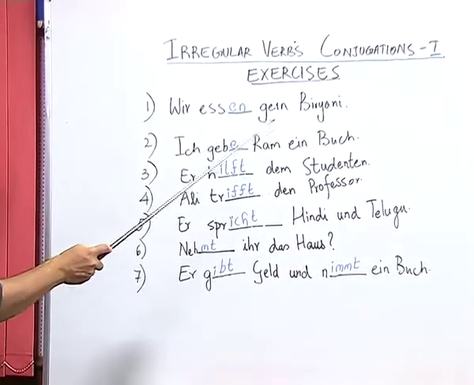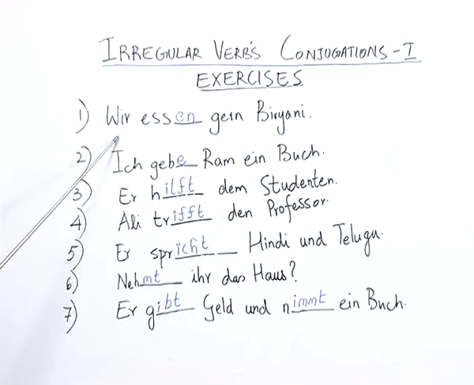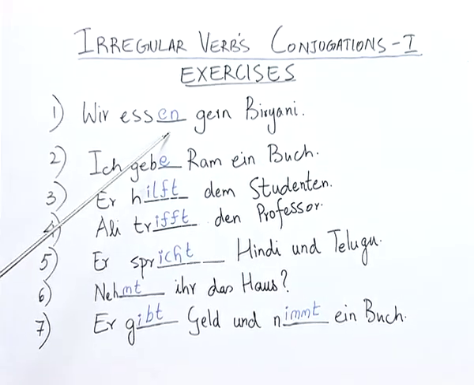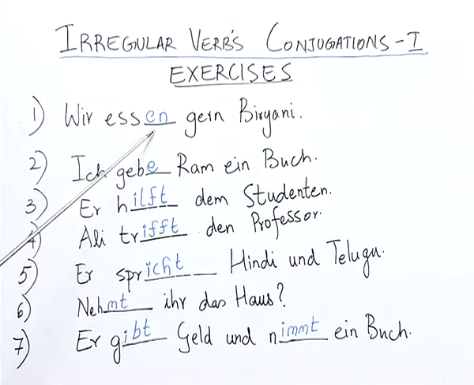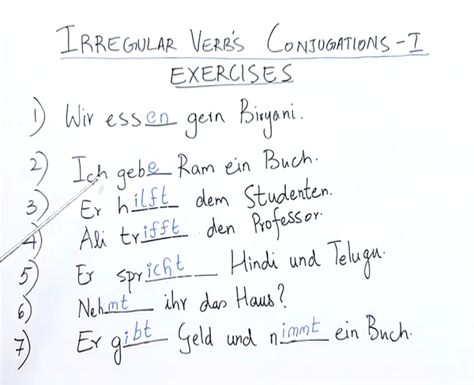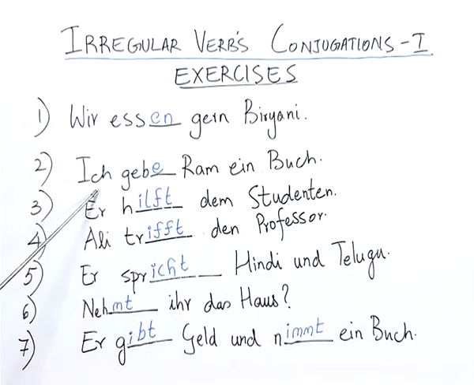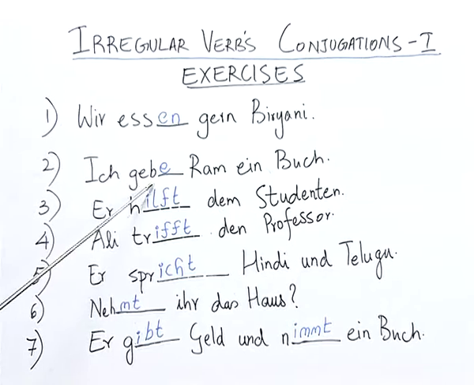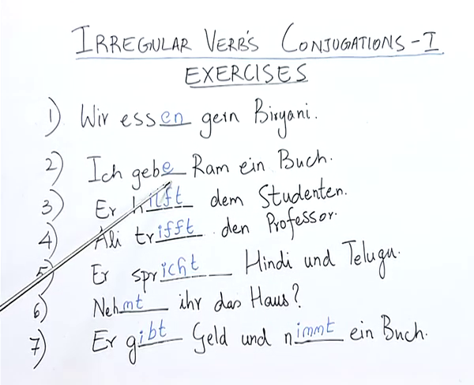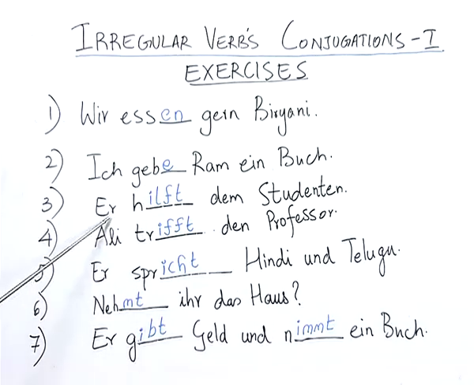Wir essen gern biryani. You know that with the personal pronoun wir, the conjugation is -en. So, this conjugation or the answer given by the student is right. Ich gebe Ram ein Buch. The personal pronoun ich, when attached with a verb, is conjugated with the ending -e. So, this answer is also correct.